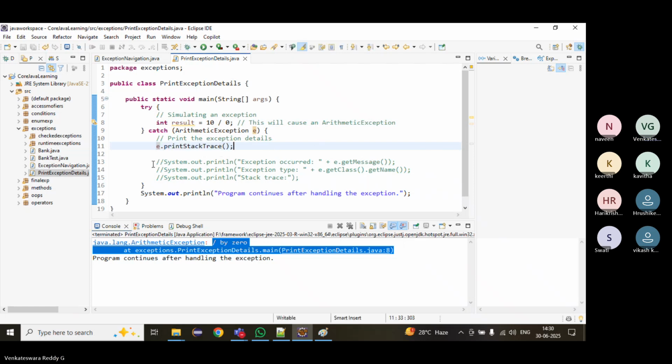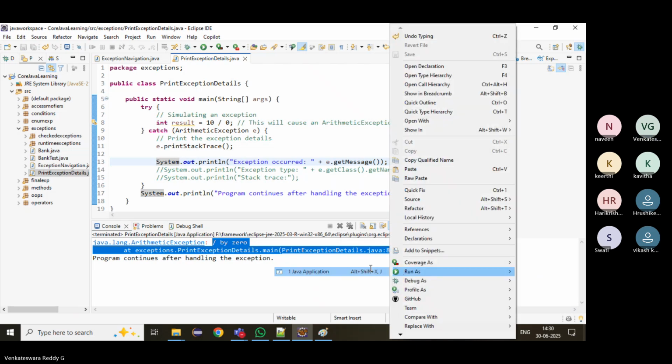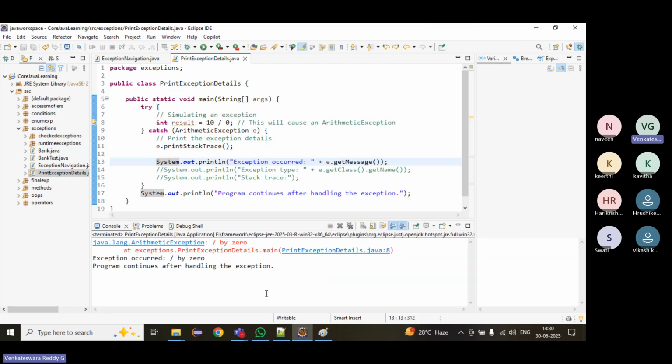One more is e.getMessage(). It will print only the description. Based on our requirement, sometimes we require only the description.